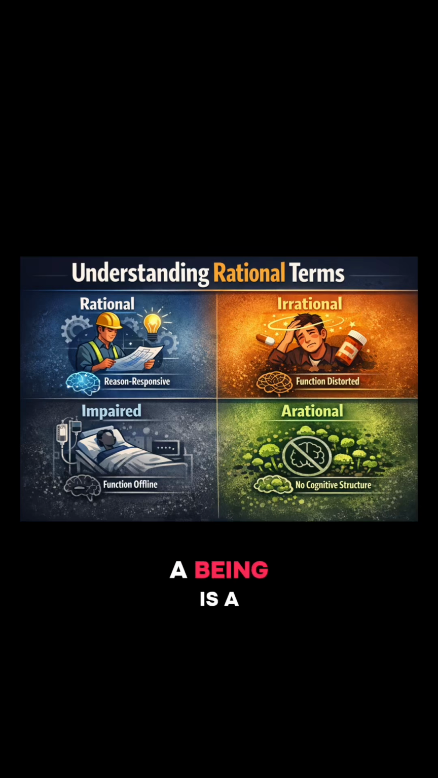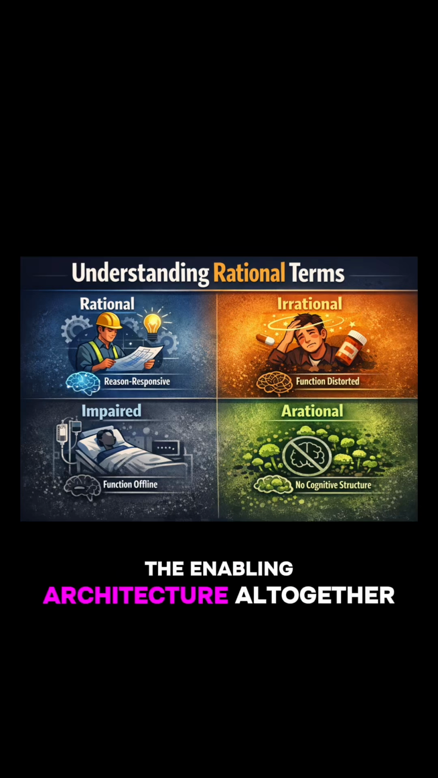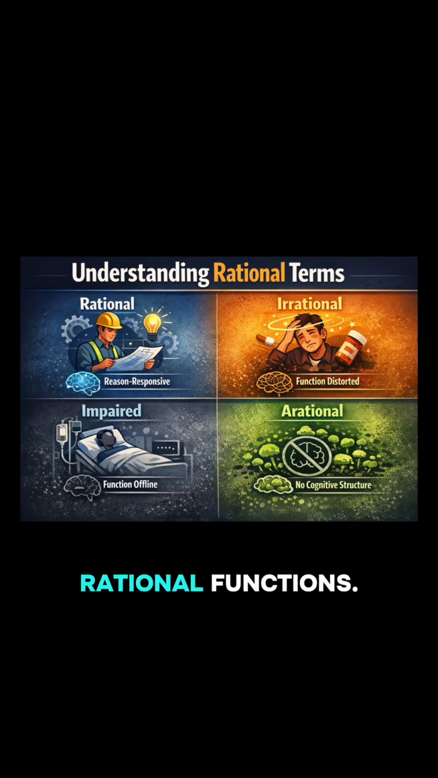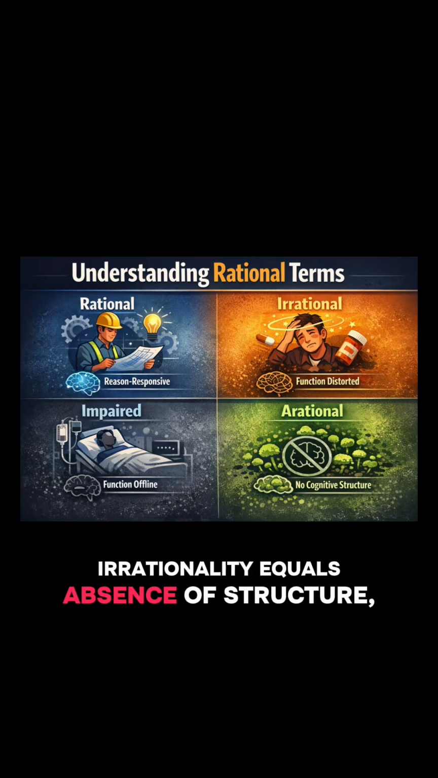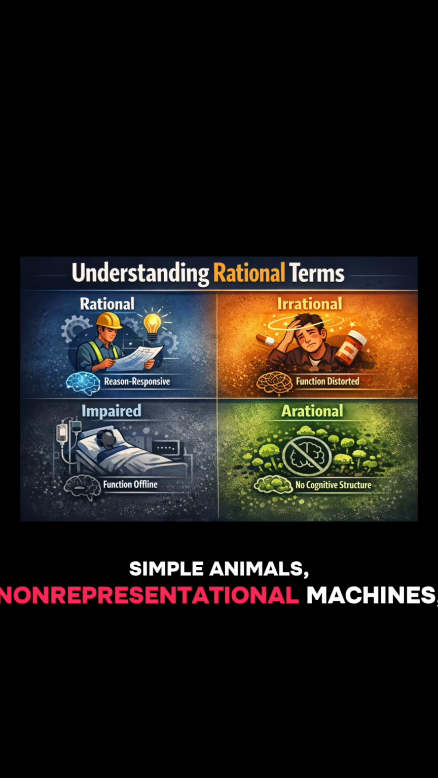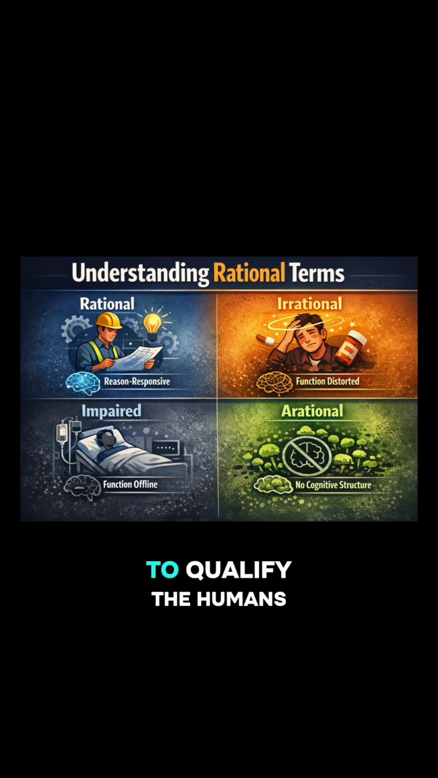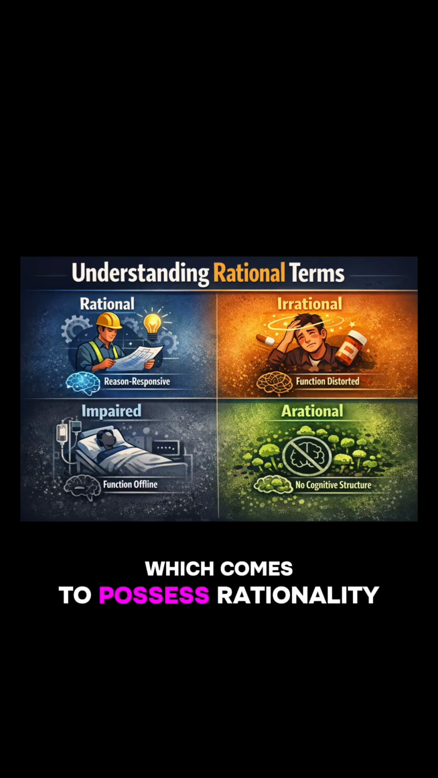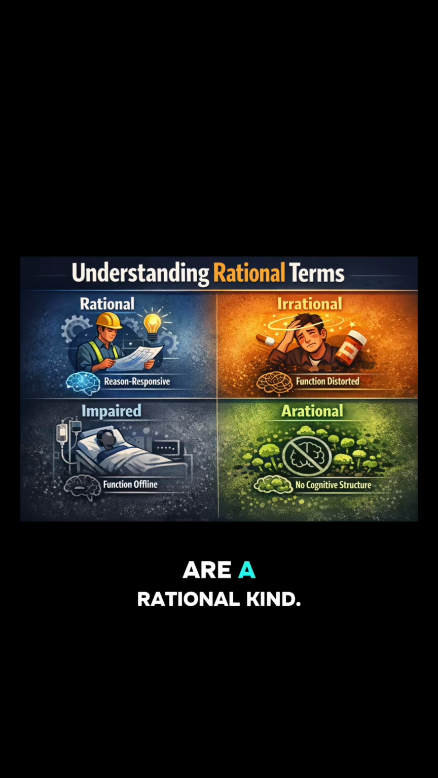C. Non-rational. A being is non-rational when it lacks the enabling architecture altogether, and therefore cannot deploy rational functions. Non-rationality equals absence of structure, not failure of function. This includes plants, simple animals, non-representational machines, and pre-rational humans. To qualify the humans included in this definition, they still may be the kind of being which comes to possess rationality, or said otherwise, humans are a rational kind.